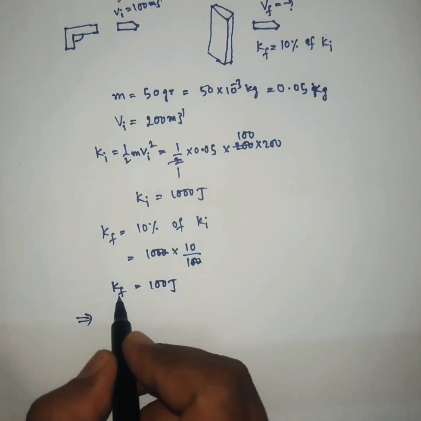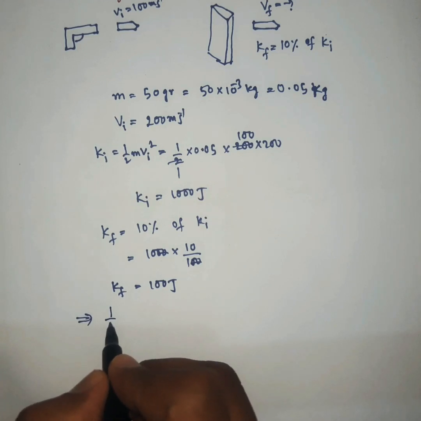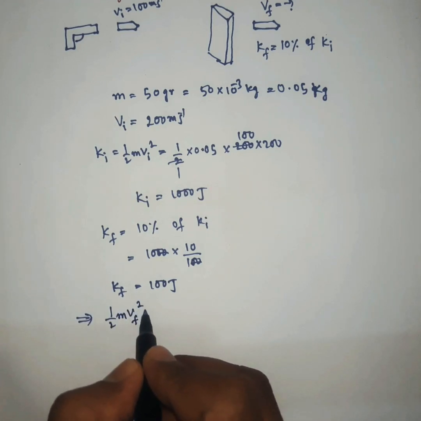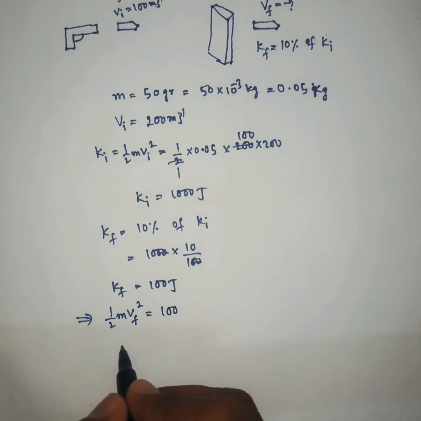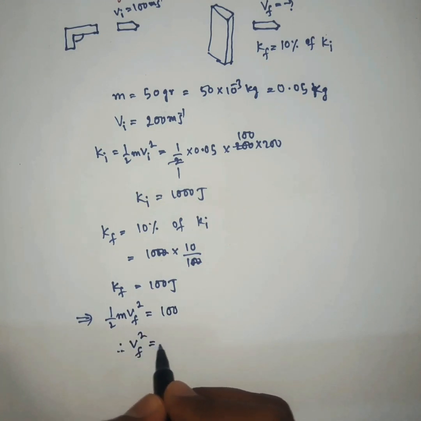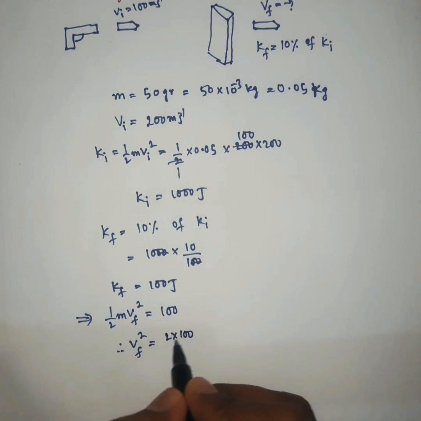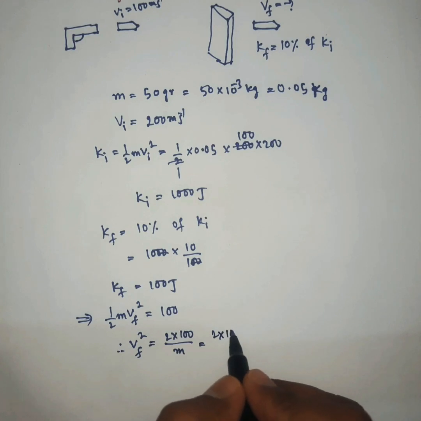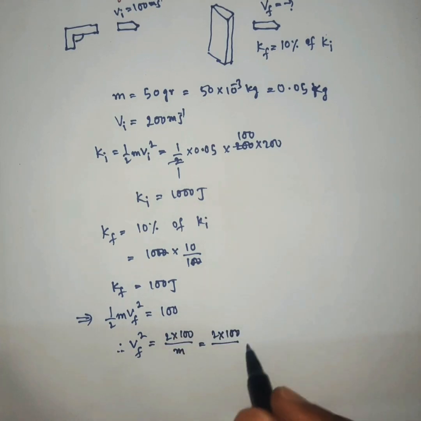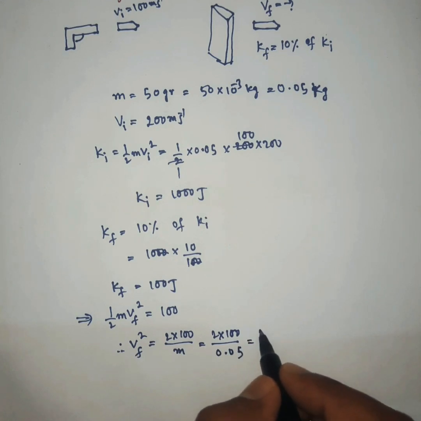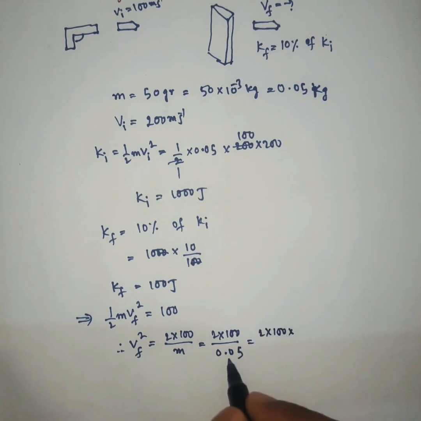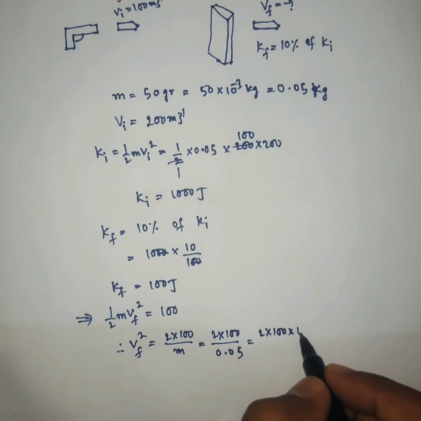We know the final kinetic energy is half m vf square, which is 100. From this, vf square is equal to 2 times 100 divided by m, where m is 0.05.